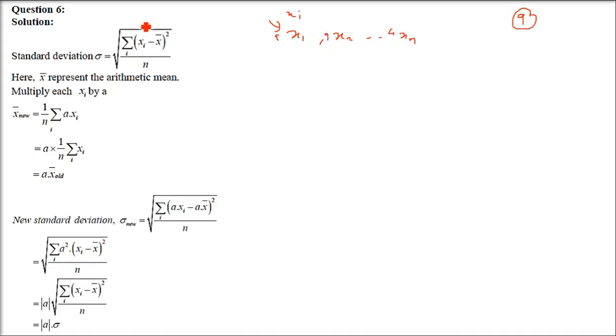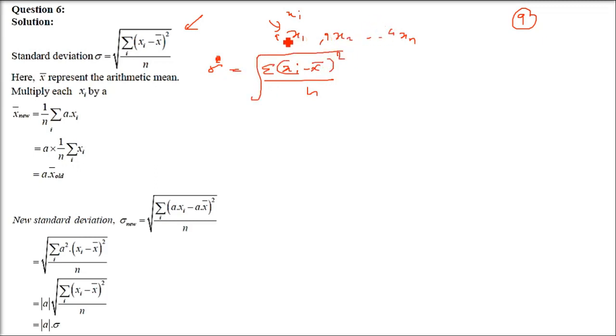Right? So standard deviation we know already. This is the standard deviation formula. Sigma square is variance, sigma is your standard deviation. Let me write it again just to recall all those we have learned. Xi minus x bar whole square by n. This is your sigma square basically. Sigma is under root of this one, which is the standard deviation.